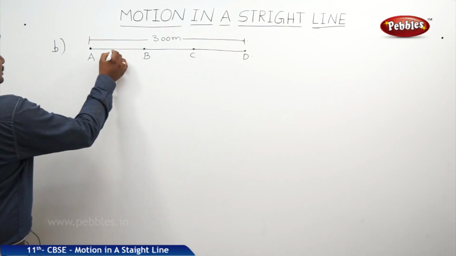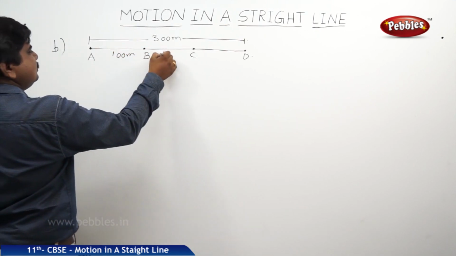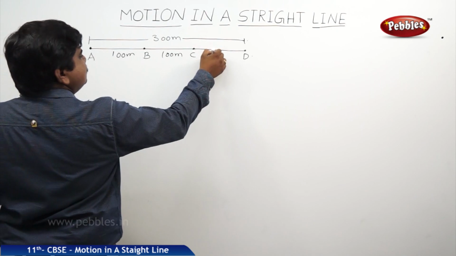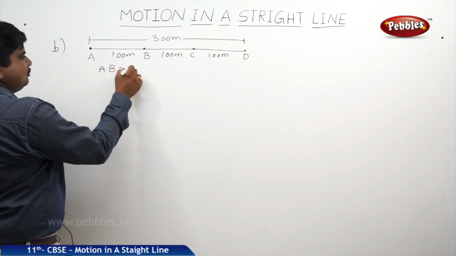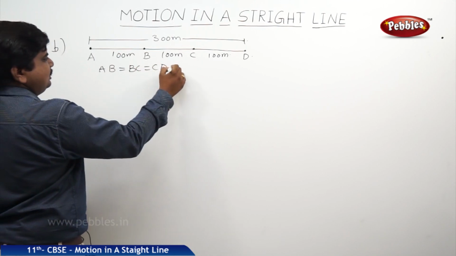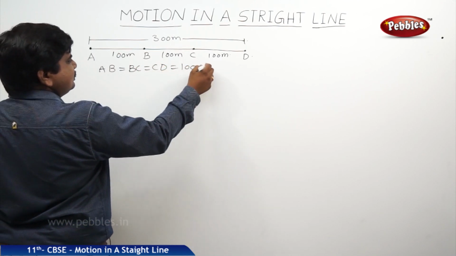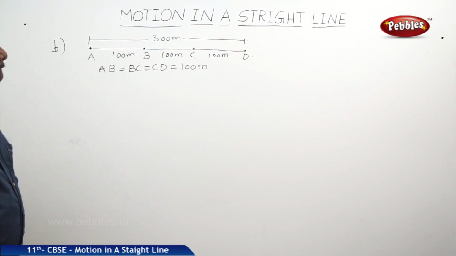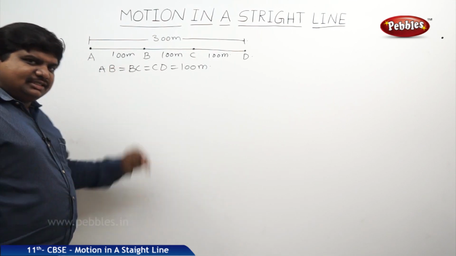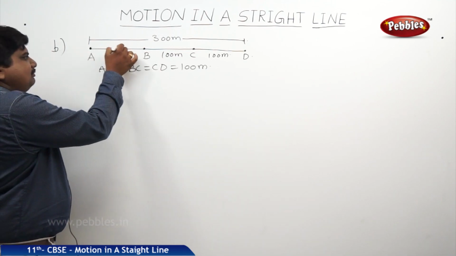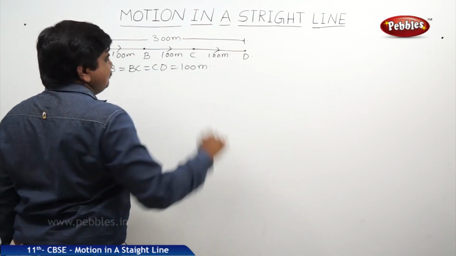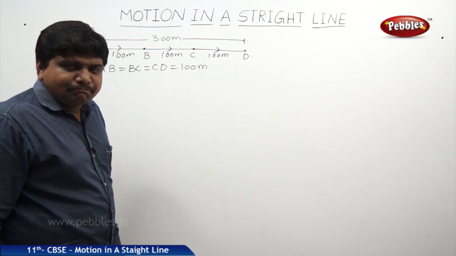This is 100, this is 100, this is 100. AB is equal to BC is equal to CD is equal to 100 meters. So what is the difference between the distance and displacement? Let us suppose a body has travelled from A to D by crossing the points B and C.